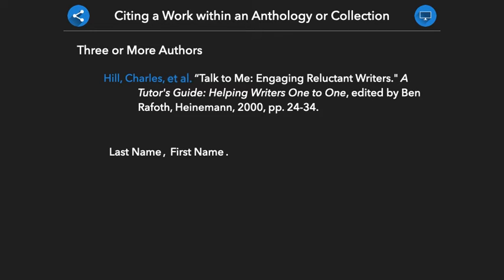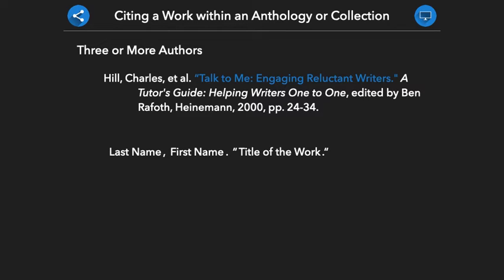After providing the author information, we will then give the title of the work that we are citing within the anthology. Before we give the title of the work, we will include opening quotation marks. We then provide the work's title. Generally, we will capitalize all nouns, pronouns, verbs, adjectives, and adverbs within this title. We then include a period and closing quotes.